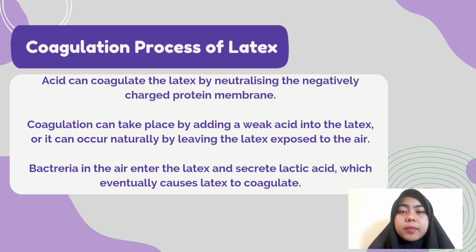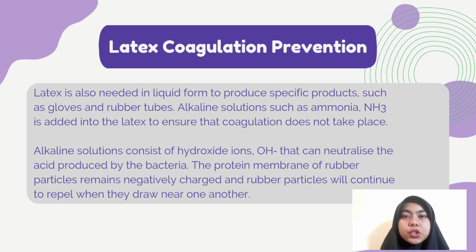Coagulation can take place by adding weak acid into the latex, or it can occur naturally by leaving the latex exposed to the air. Bacteria in the air enter the latex and secrete lactic acid, which eventually causes latex to coagulate. Latex coagulation prevention. Latex is also needed in liquid form to produce specific products such as gloves and rubber